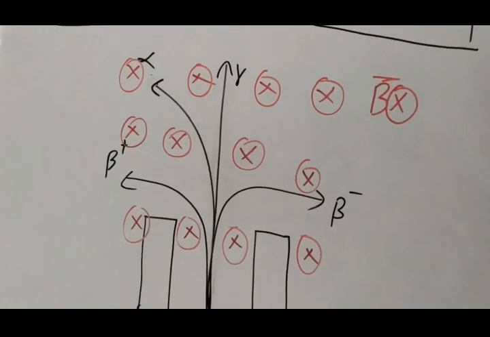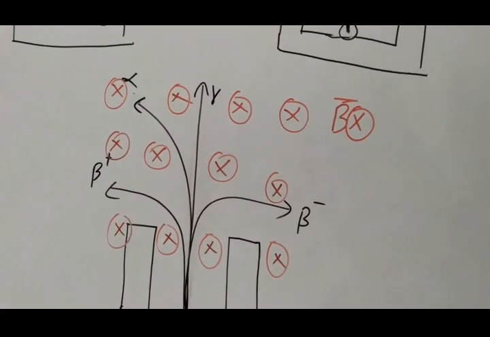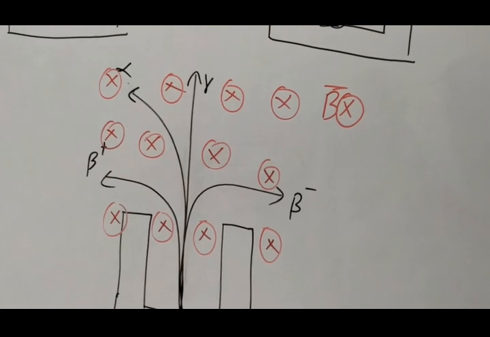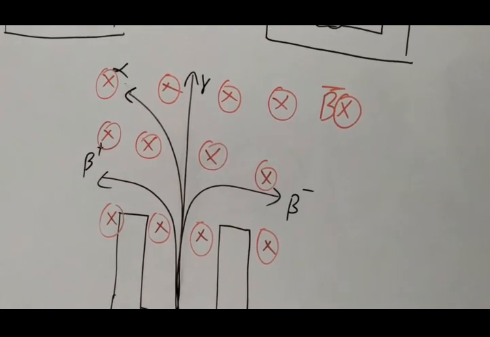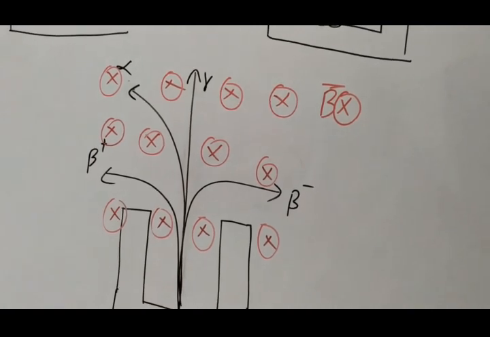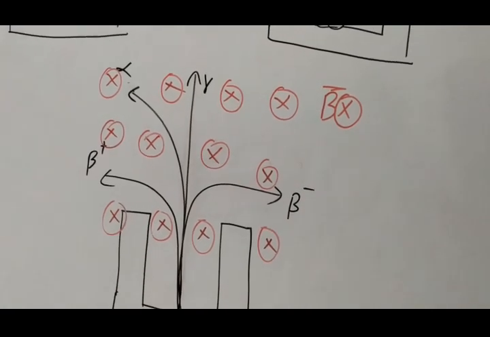So these are the properties of alpha, beta and gamma in external electric and magnetic fields. Alpha and beta particles experience some force or deviation, but gamma does not experience any deviation when you apply electric and magnetic fields.